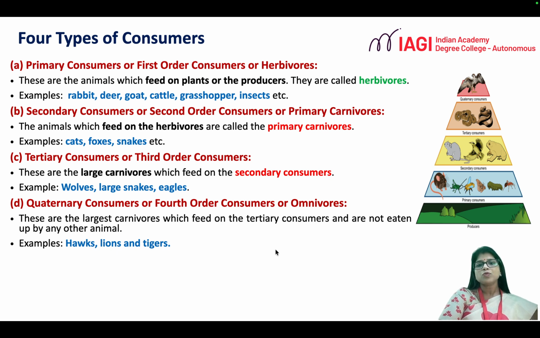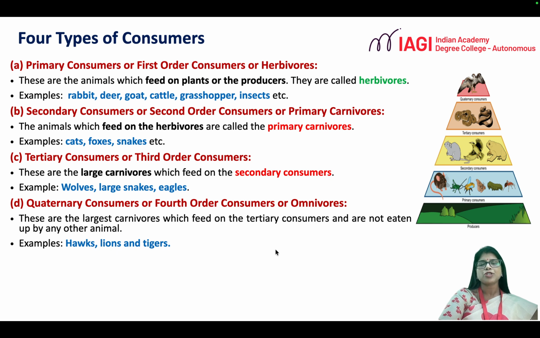The animals which feed on the primary consumers are called secondary consumers. They are also called primary carnivores because they are feeding on other animals. They feed on the herbivores, like cats, fox, snakes, etc. The third category is the tertiary consumers.